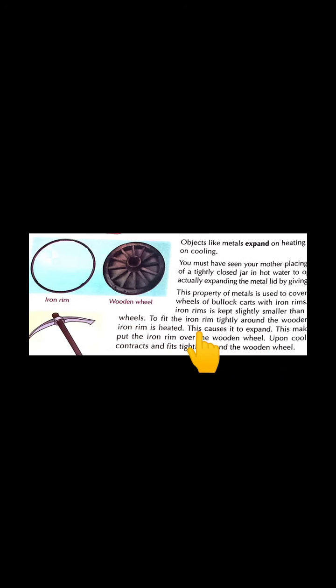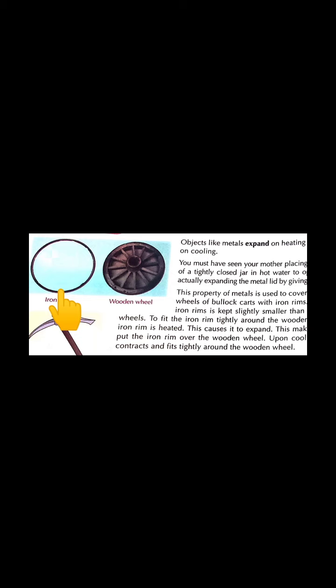So one thing is very clear, all of you have seen the wooden wheel in bullock carts. So this is a wooden wheel and this is the iron rim. The diameter of the iron rim is smaller than the diameter of the wooden wheel. But the challenge is that we have to fit this iron rim over the wooden wheel. So how is it possible? We can easily fit it over the wooden wheel by heating it.